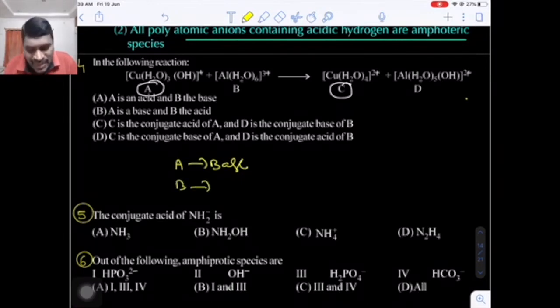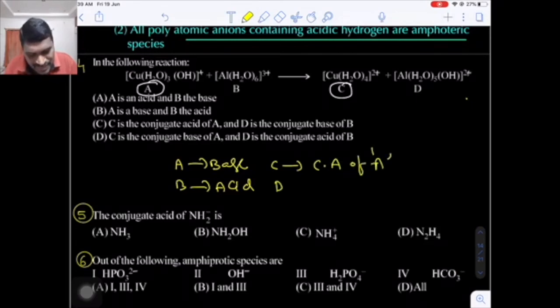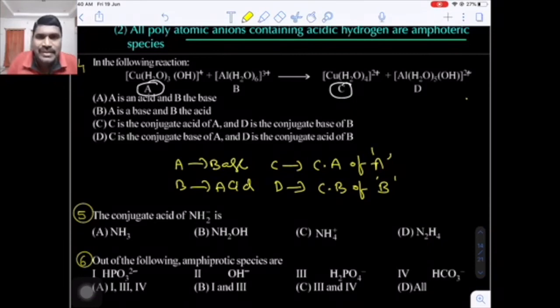Once compound A is a base, obviously compound B should be an acid. The proton is being accepted from B. A accepts a proton from B. If compound A is a base, then what about compound C? It is the corresponding conjugate acid of A. And what about D? D is the corresponding conjugate base of B. This is the important definition of conjugate acid and conjugate base.